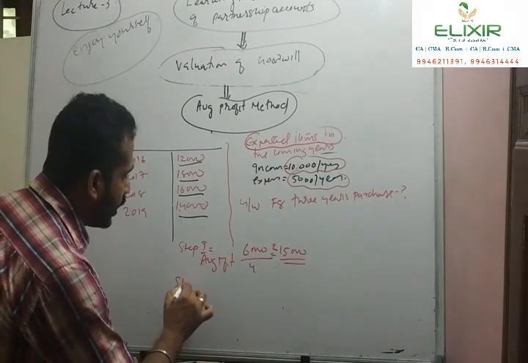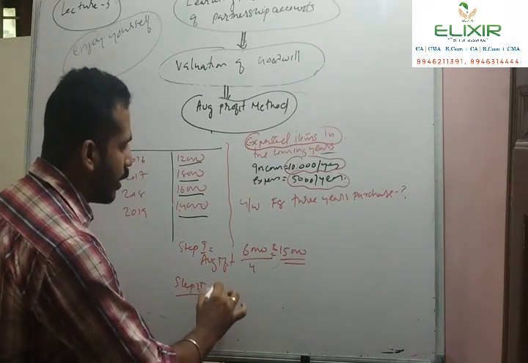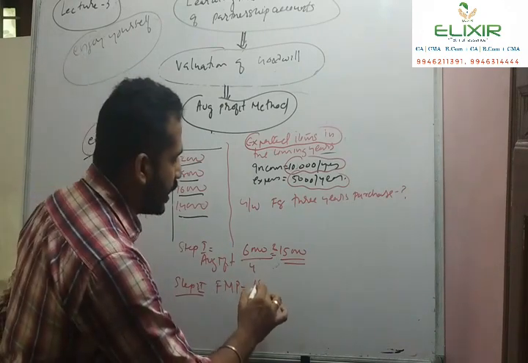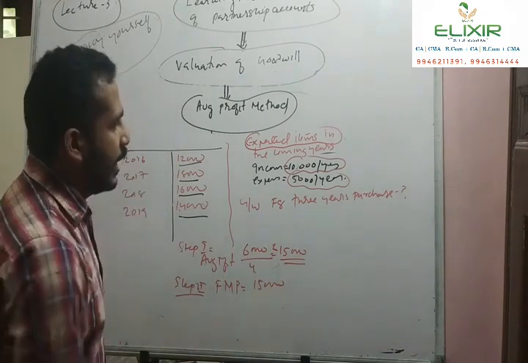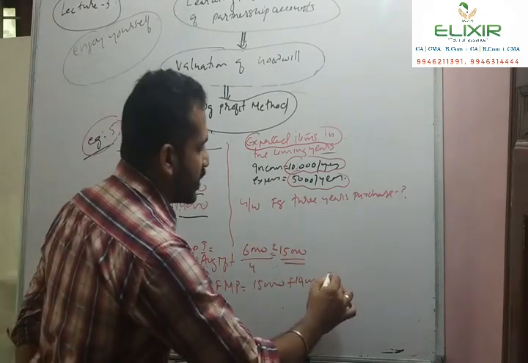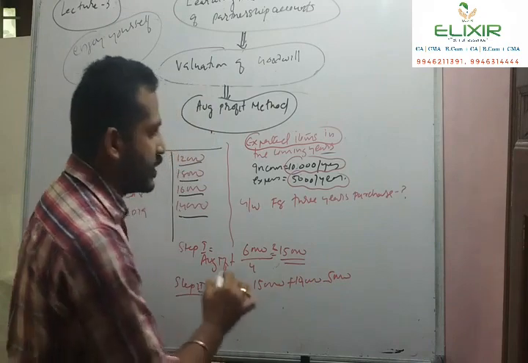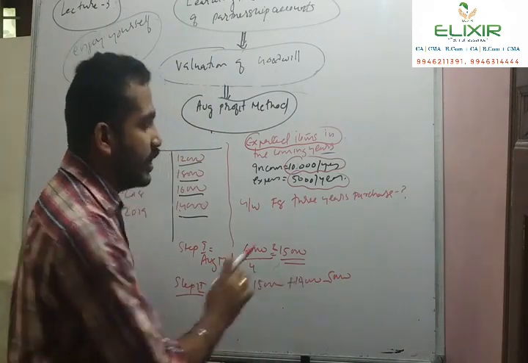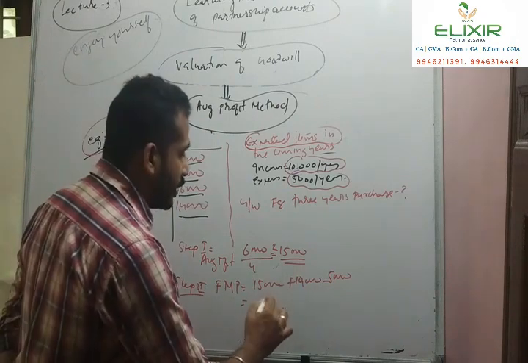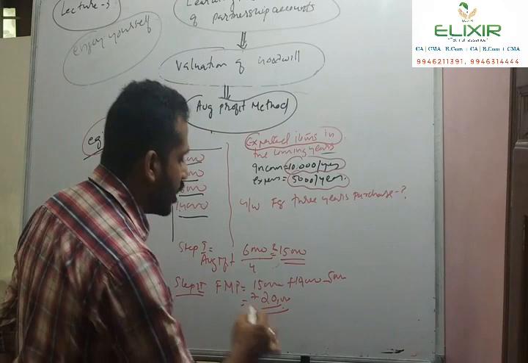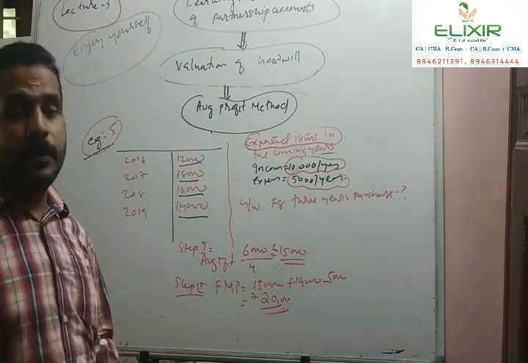So, step 2. What is step 2? Computation of future maintainable profit. 15,000 is the average profit. Then plus 10,000 will be the expected income, minus 5,000 is the expected expenses per year. So we will get how much? 15,000 plus 10,000, 25,000 minus 5,000, 20,000. So rupees 20,000 will be the future maintainable profit.